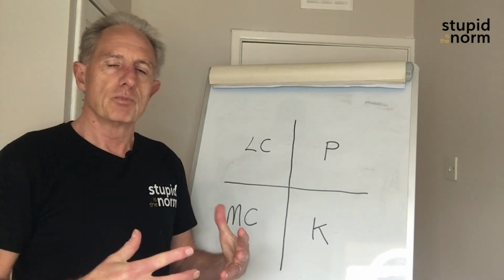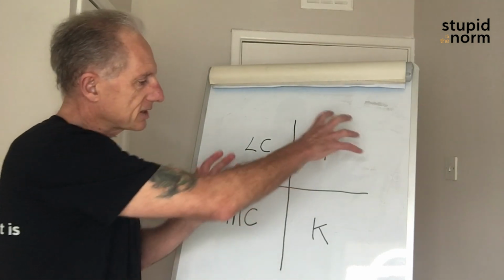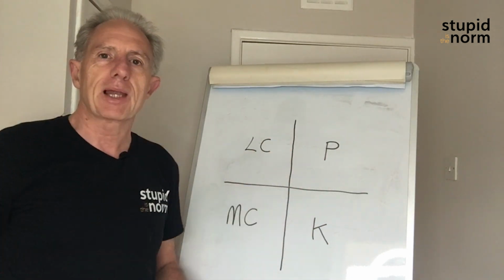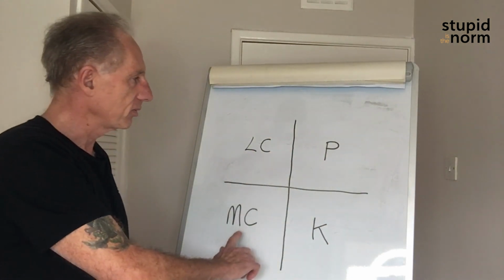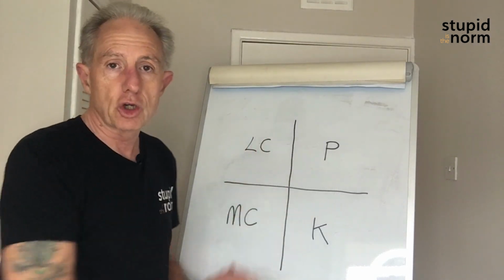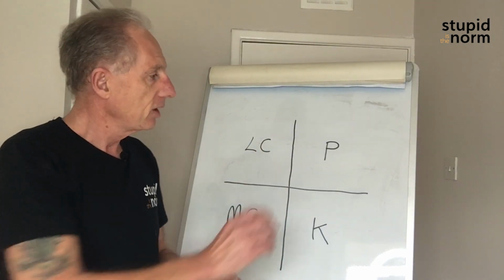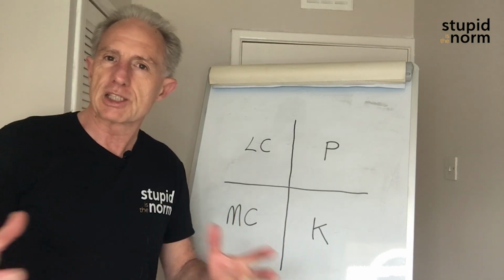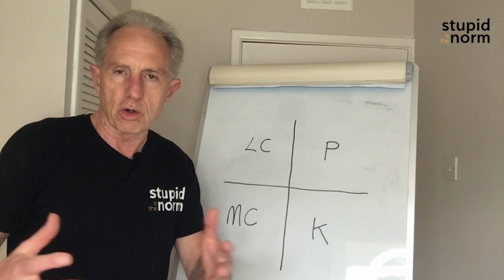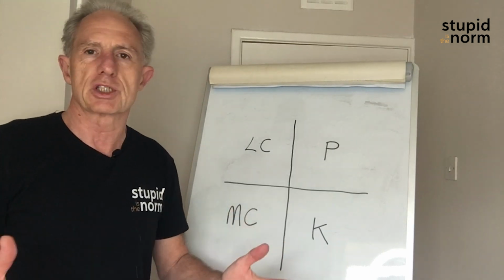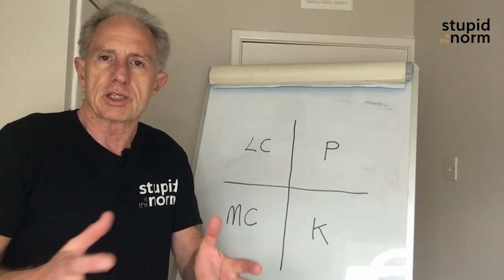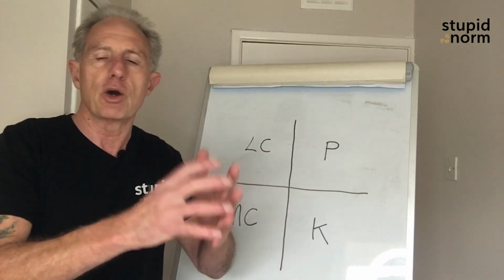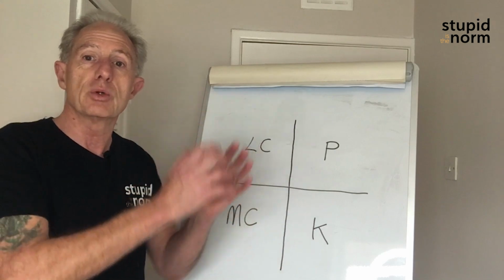So let's move along to the interesting part of the quadrant. That's this side. These are the wealthy guys. And P in this quadrant stands for planners. These are people who are very different from these in one respect, and that is they had a goal and they had a plan to achieve the goal. They also had a time frame in which they're going to achieve that goal. And along the way to the goal, they had made some sacrifices and worked harder or longer hours than most people. They wouldn't have gone to Spain every year because they wanted to divert the money, if you wish, from going on holiday and upgrading the house and buying new cars and put that into investments.